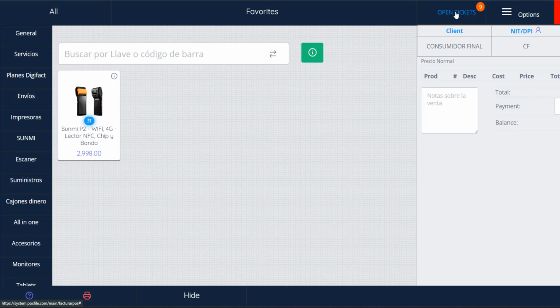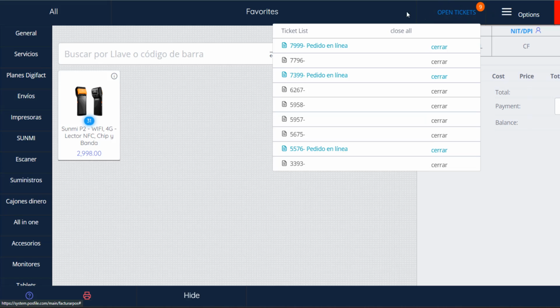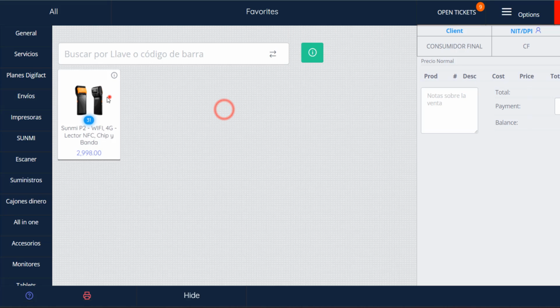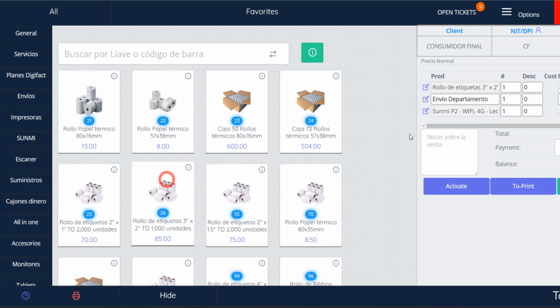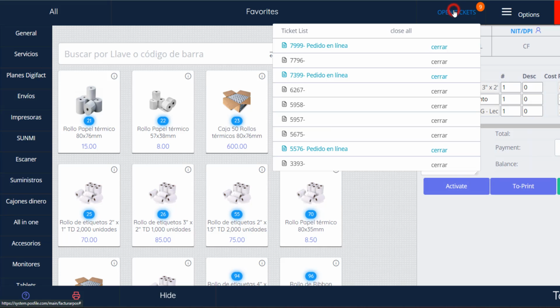Open tickets. This section presents a list of open tickets, which are essentially sales that haven't been completed and can be resumed or edited later. Now, let's examine two scenarios on how to utilize open tickets. 1. The seller is adding products to a sale or transaction, but then an unexpected situation arises that prevents them from completing it. In such a case, you can save the transaction by pressing the Activate button. This creates an open ticket to complete it later.